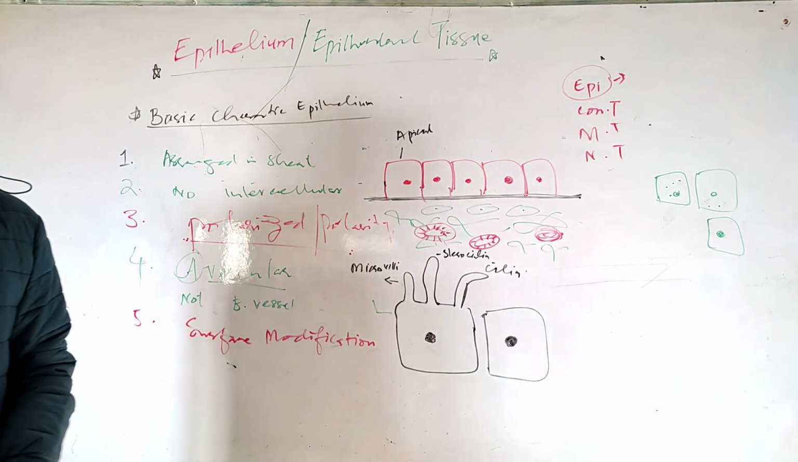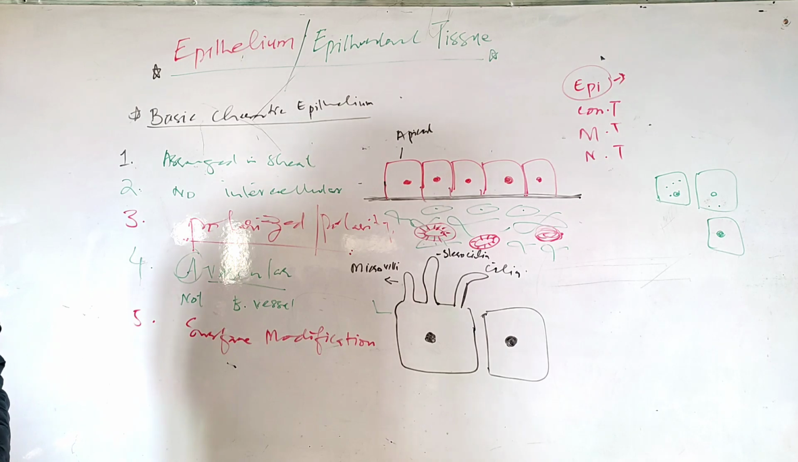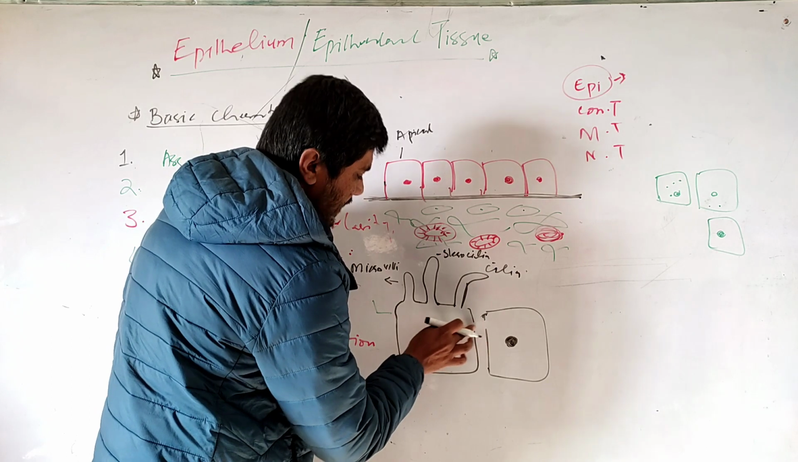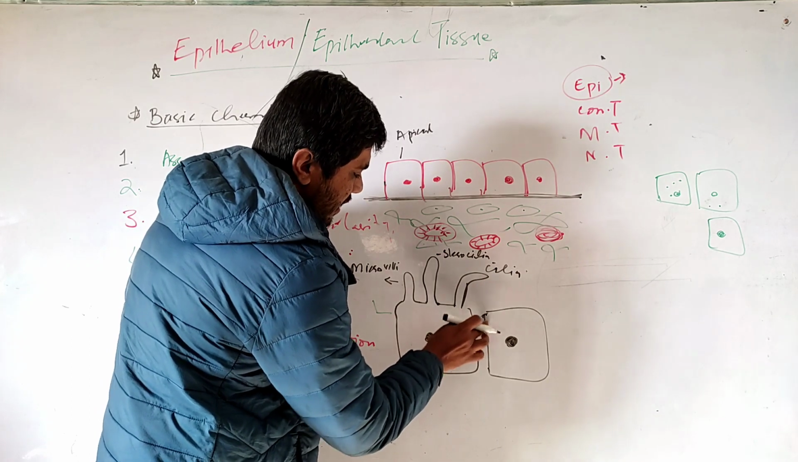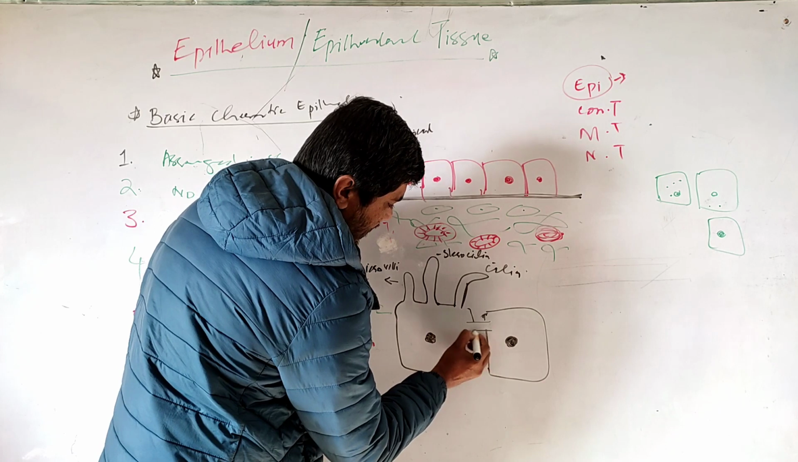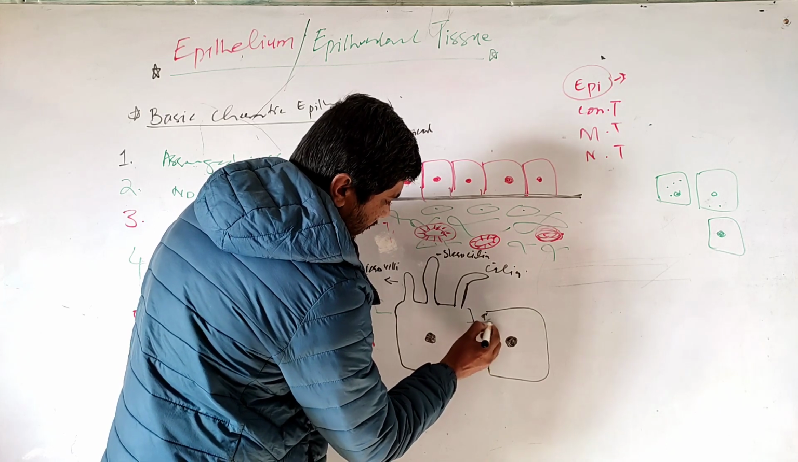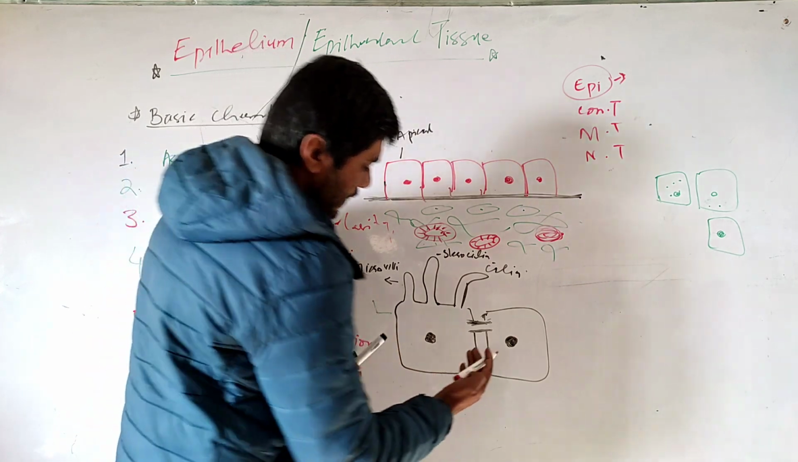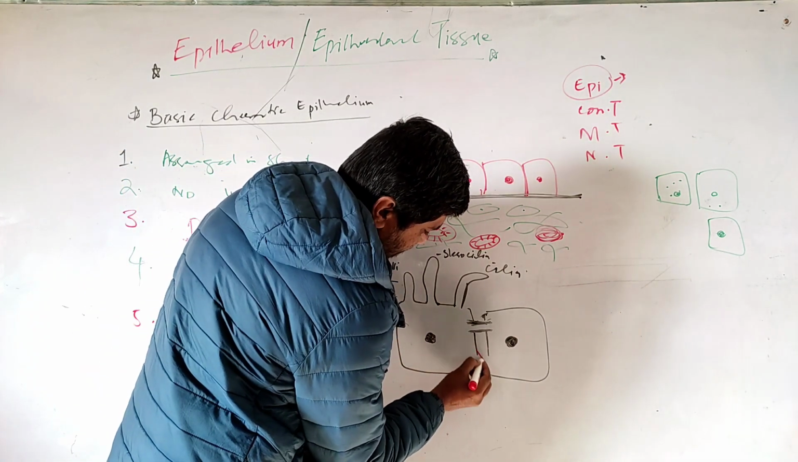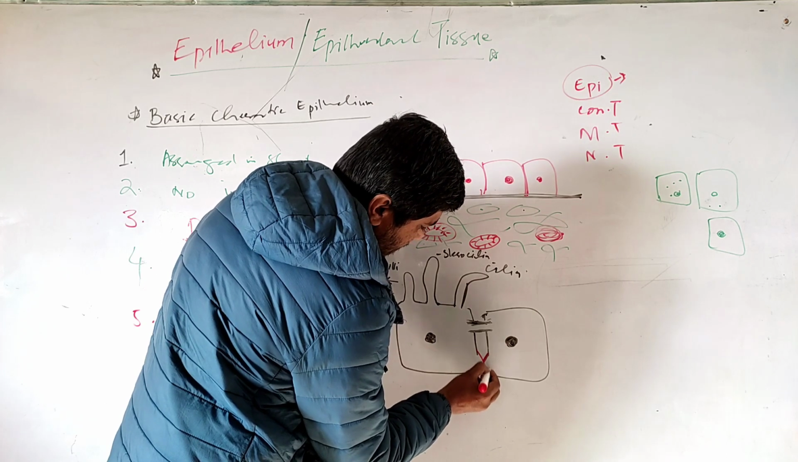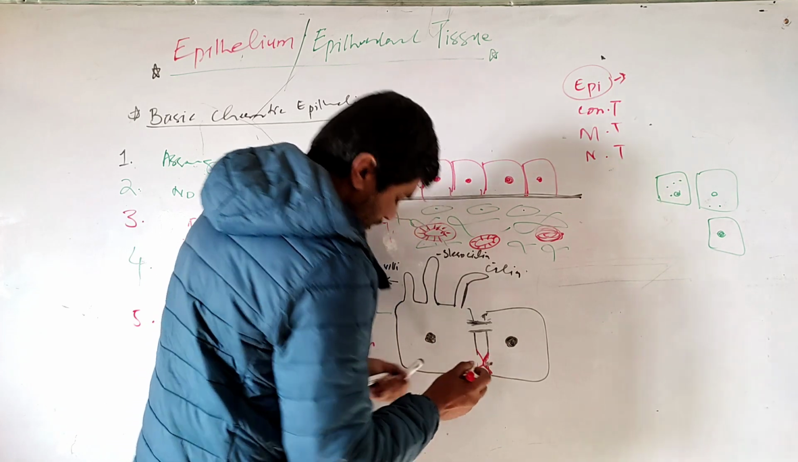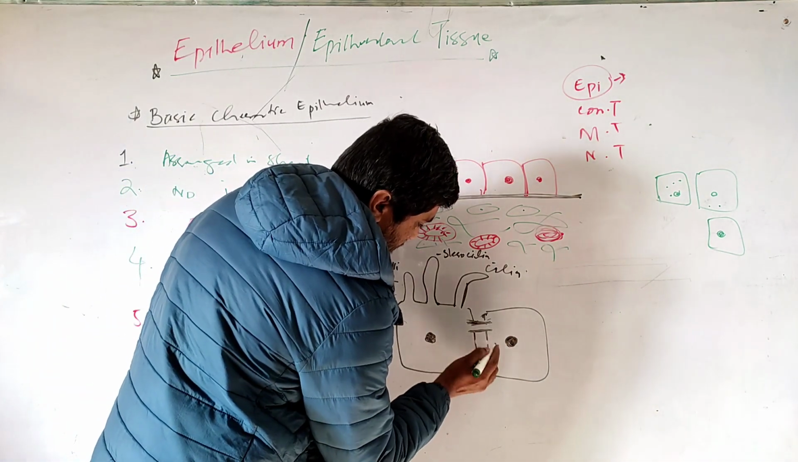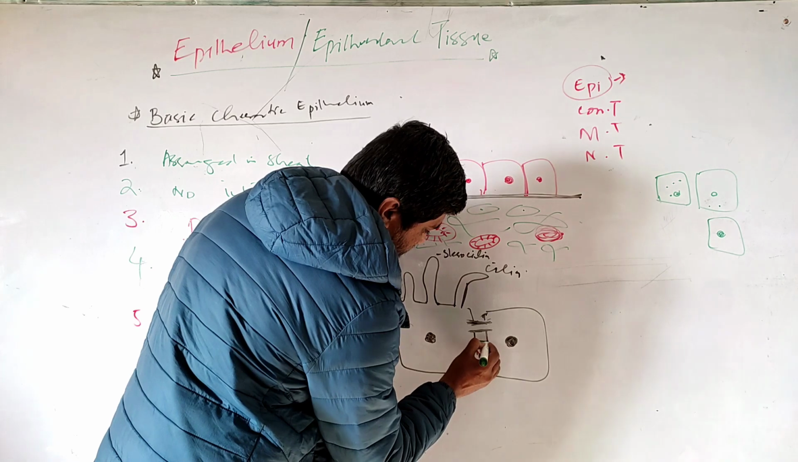Lateral surface form a cell junction. They are roughly known in simple language as gap junctions. There are three kinds of junctions: gap junctions, tight junctions, and the third class, adhering junctions.